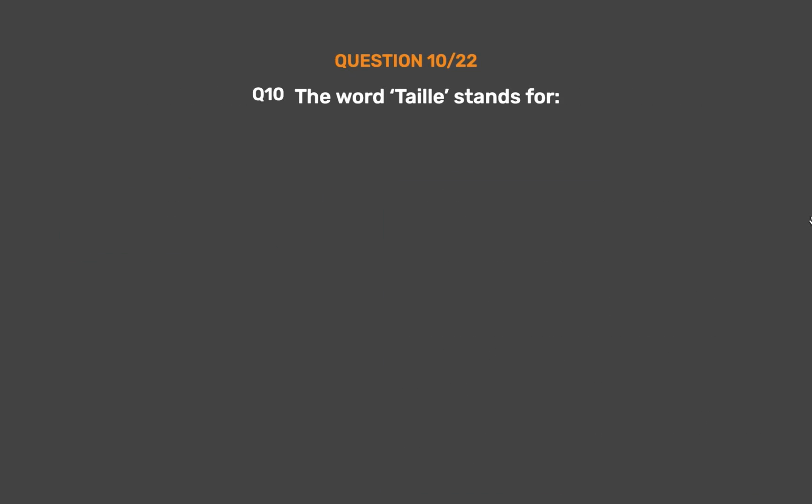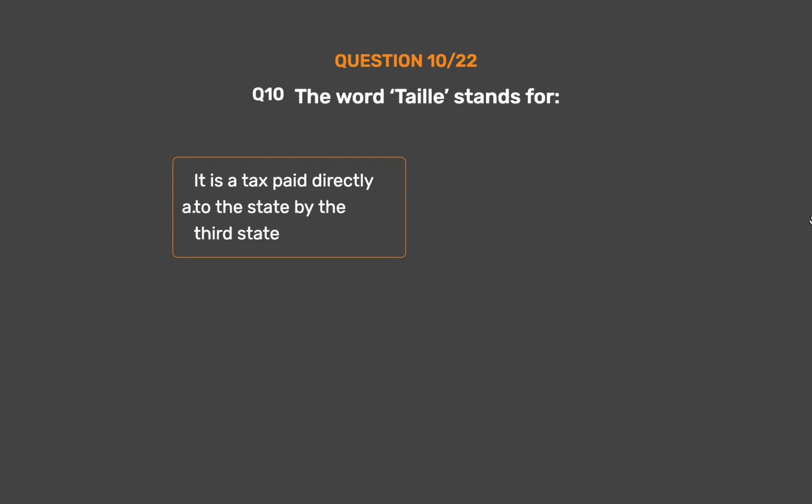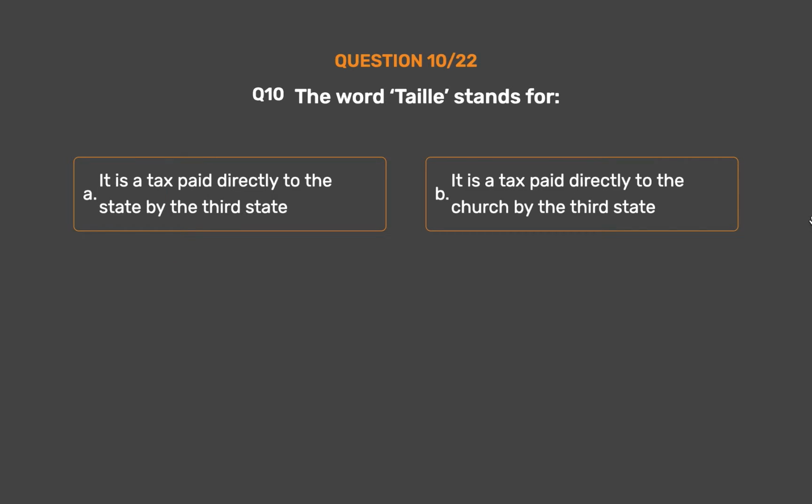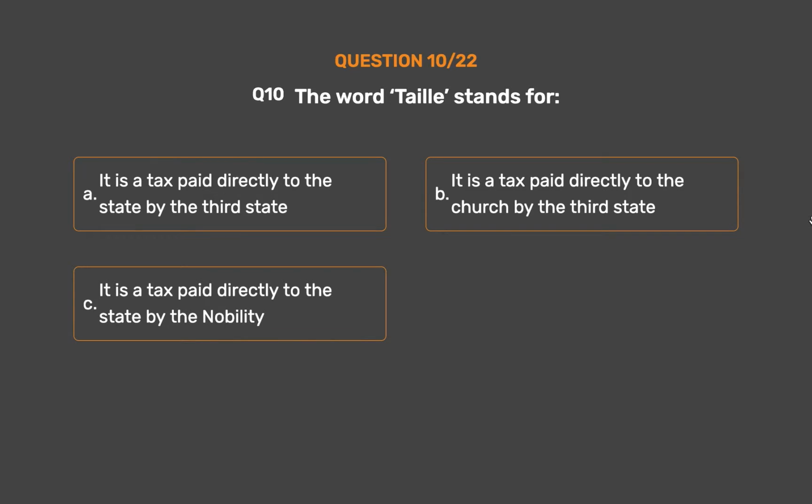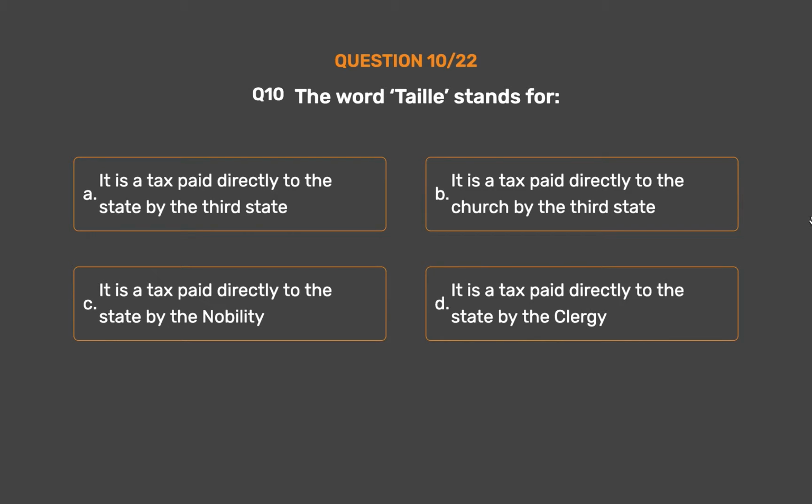Question number 10. The word Taille stands for. Option A. It is a tax paid directly to the state by the third estate. Option B. It is a tax paid directly to the church by the third estate. Option C. It is a tax paid directly to the state by the nobility. Option D. It is a tax paid directly to the state by the clergy.